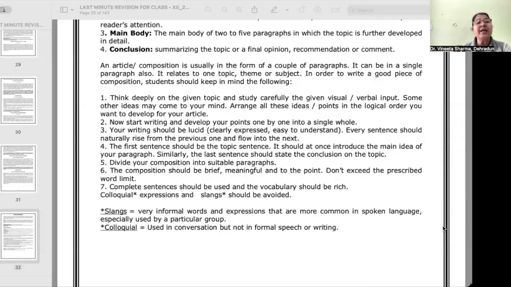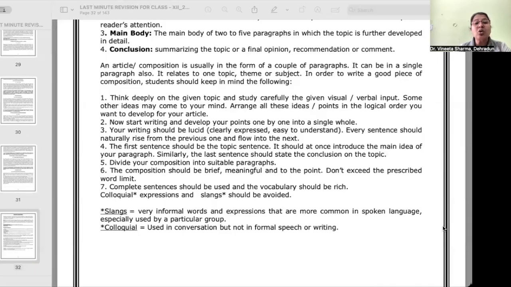Every sentence should naturally rise from the previous one and flow into the next. The first sentence should be the topic itself. It should at once introduce the main idea of your paragraph. Similarly, the last sentence should state the conclusion on the topic. Divide your composition into suitable paragraphs. The composition should be brief, meaningful, and to the point. Don't exceed the prescribed word limit. Complete sentences should be used and vocabulary should be rich.